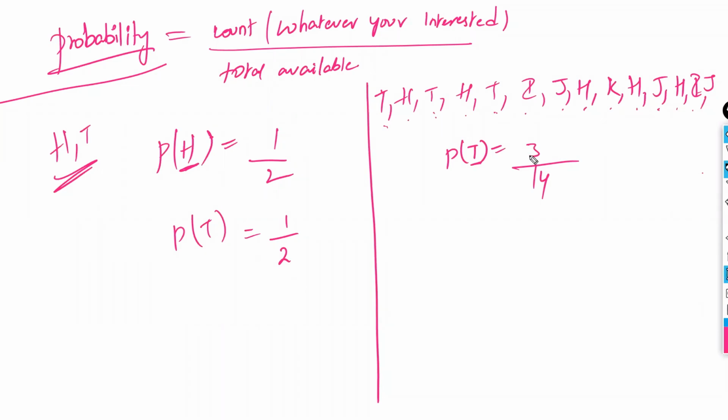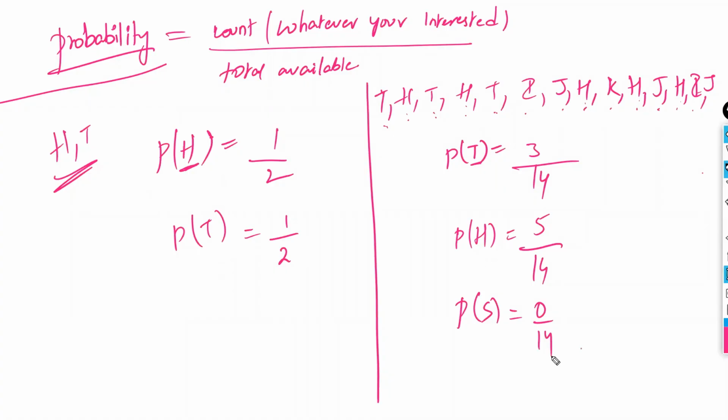That's it. Write the total, whatever is available, on the denominator. On the numerator, what you are interested in, just count them. How many are there? That's it. Completed. That is the probability. Right? Probability of H. Total is 14. Out of which H is 1, 2, 3, 4, 5. 5 by 14. Probability of S. How many are there? 0. 0 by 14. Not there is 0. That's it.